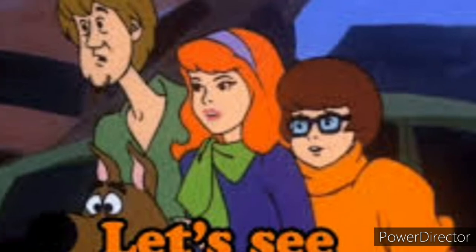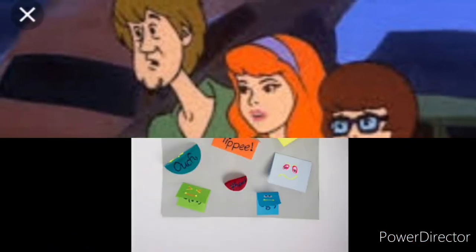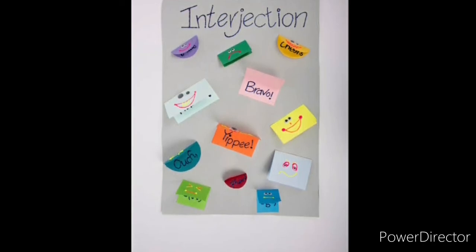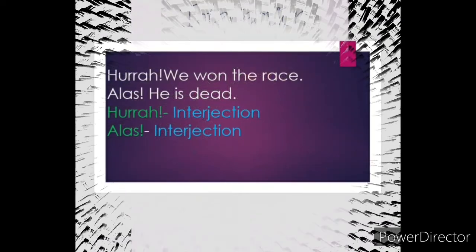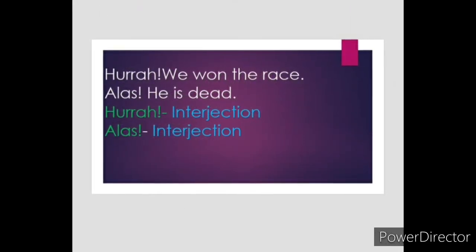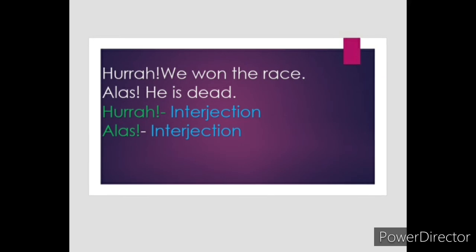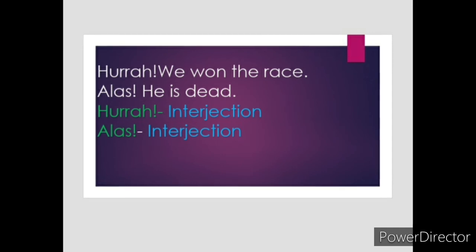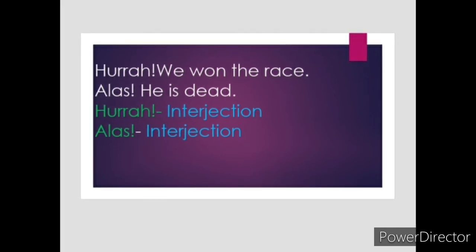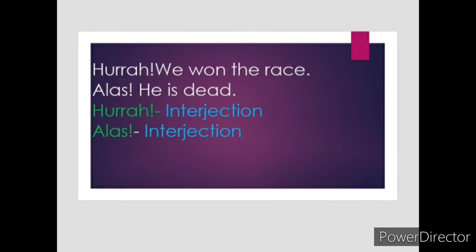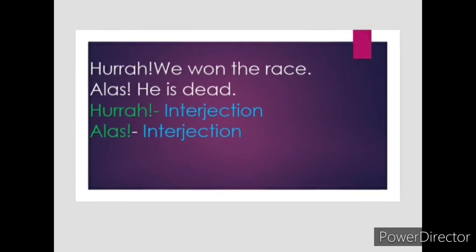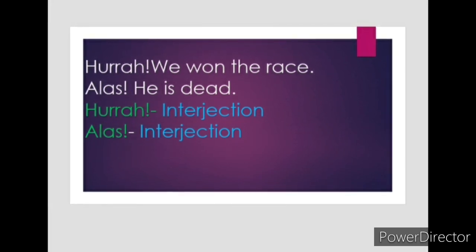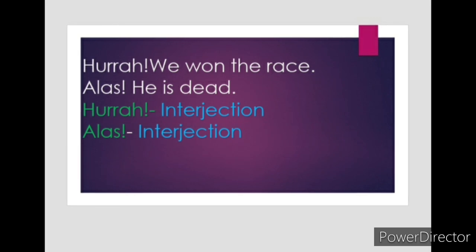Now let's see the last part of speech, interjection. A word which expresses some sudden feeling or emotion is an interjection. Example, hurrah, we won the race! Here, the word hurrah followed by exclamation mark shows sudden joy. It's an example of interjection. Alas, he is dead! Here, the word alas followed by exclamation mark shows sudden grief. It's an example of interjection.